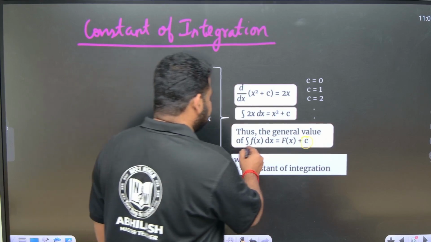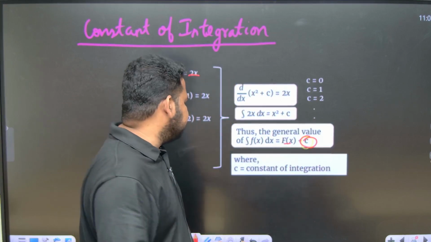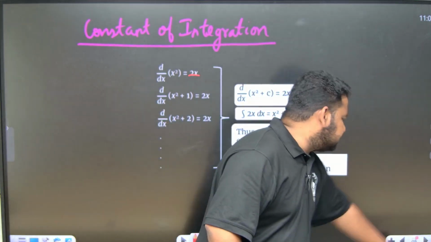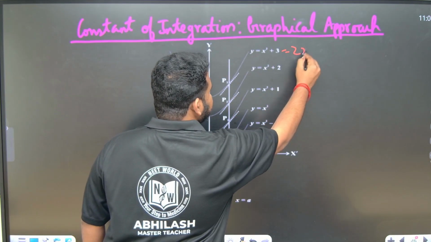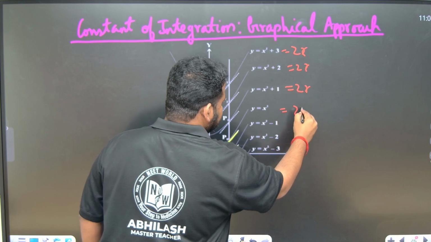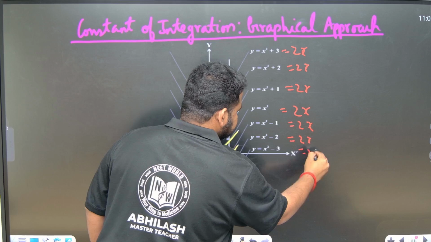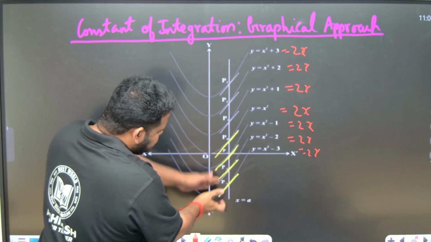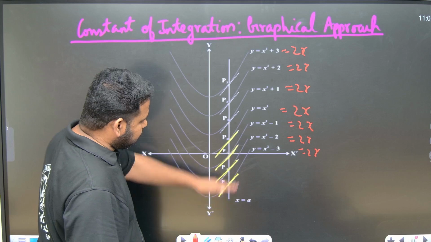Thus the general value of integral of f of x dx is F of x plus c. This c is nothing but what? Constant of integration, friends. Now let us see the curve for constant of integration. See here also I will get 2x, here also 2x, here also 2x. If I differentiate, here also it is 2x, here also it is 2x. In the same way, below the axis also you will get 2x only.